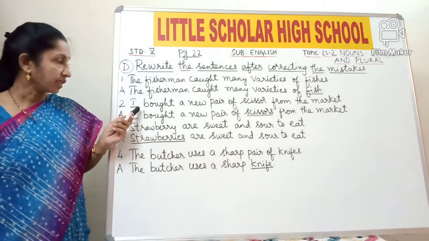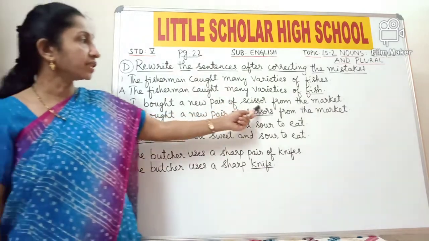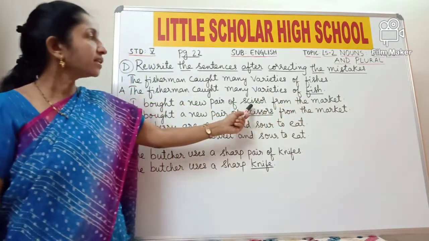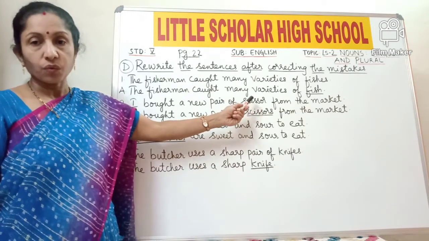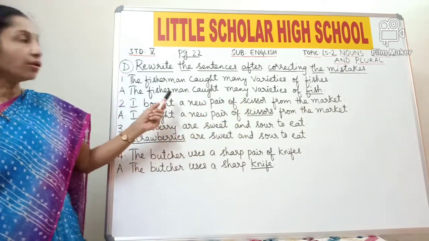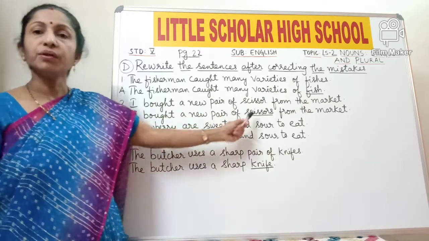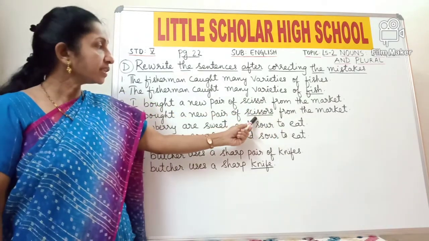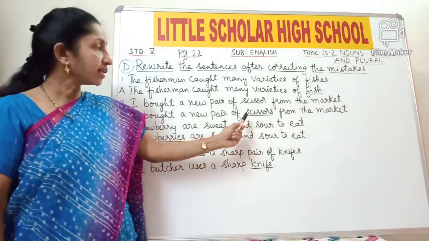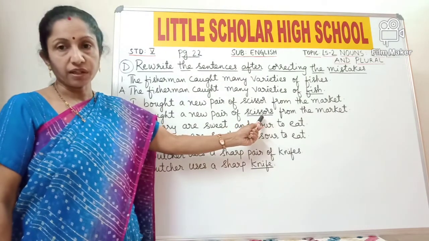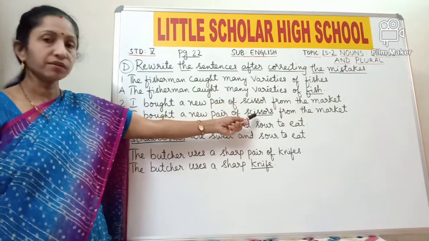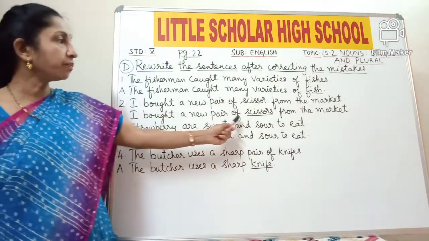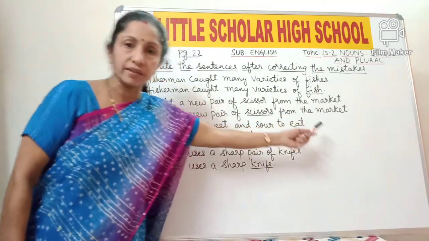Now look at the second one. I bought a new pair of scissors from the market. Scissor refers to one thing. So some nouns, though they have plural form, they refer to one thing. So scissors refers to one thing, but it always takes plural form, that is scissors, and s is there at the end. So the scissor changes to scissors. I bought a new pair of scissors from the market.